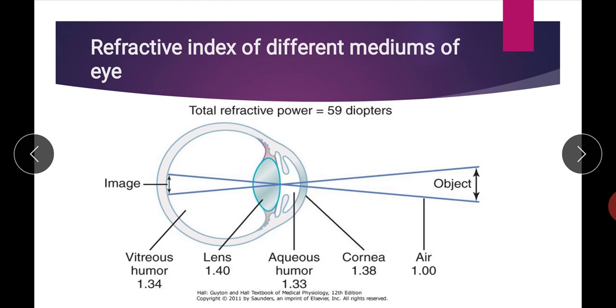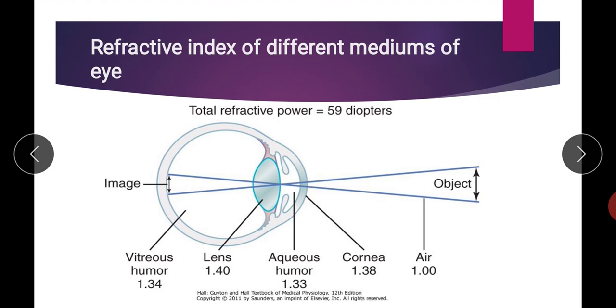Now, this is the figure which shows the different structures of the eye, and you can see all the different structures through which the light rays pass. They all have a different refractive index. You can see that air has a refractive index of 1, the cornea's refractive index is 1.38, the aqueous humor's is 1.33, the lens refractive index is 1.40, and the vitreous humor's refractive index is 1.34. Now, you can also compare the difference in the refractive index.